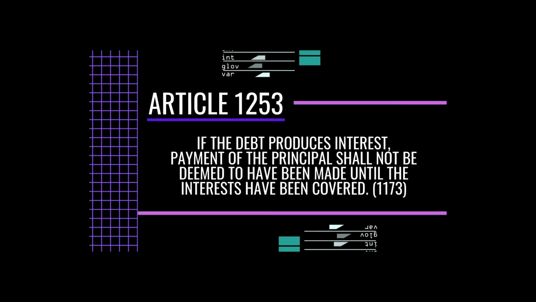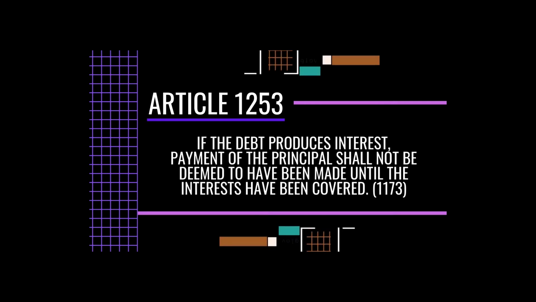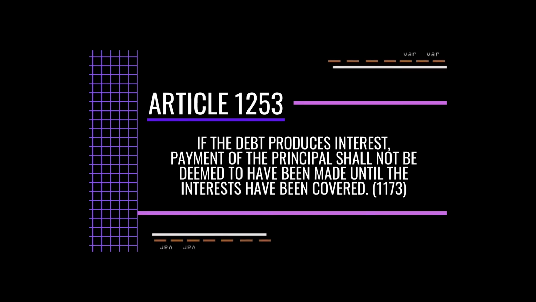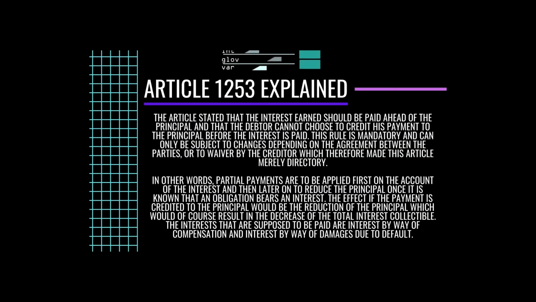Article 1253 states that if the debt produces interest, payment of the principal shall not be deemed to have been made until the interests have been covered. The article states that the interest earned should be paid ahead of the principal and that the debtor cannot choose to credit his payment to the principal before the interest is paid.